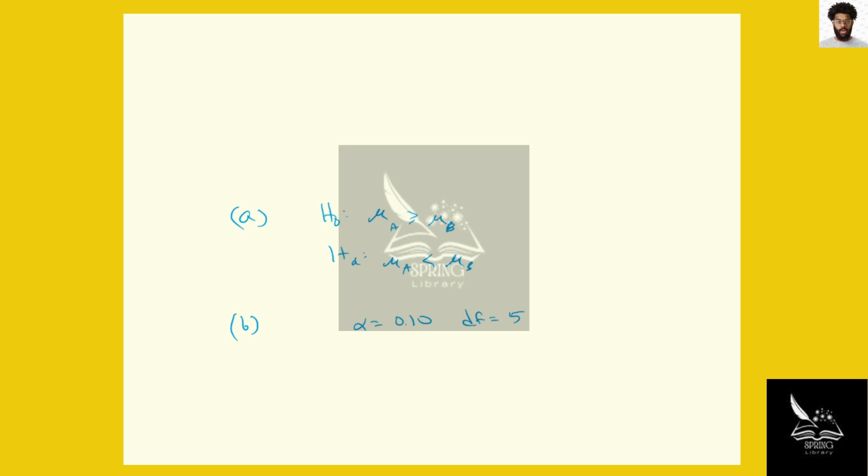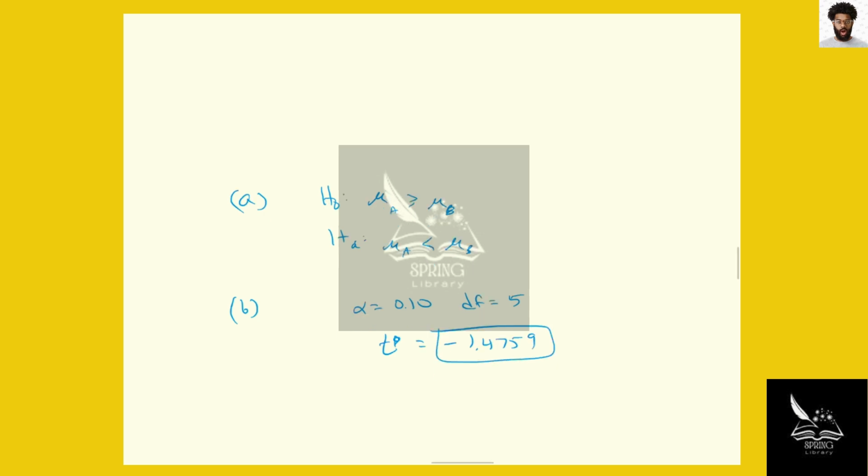So our critical t, which is left-tailed in this case, with 5 degrees of freedom at a significance of 0.1, doesn't say what to round to, so I'm just going to go 4 places: negative 1.4759.